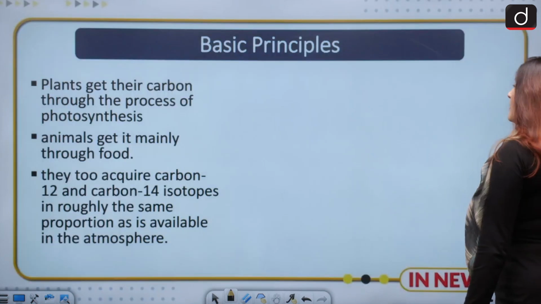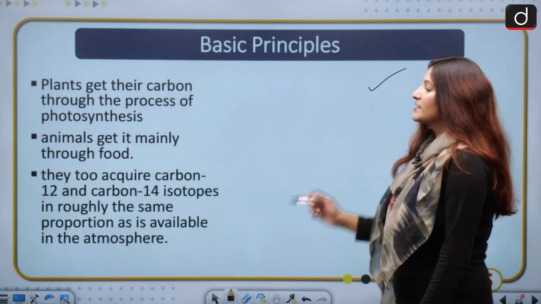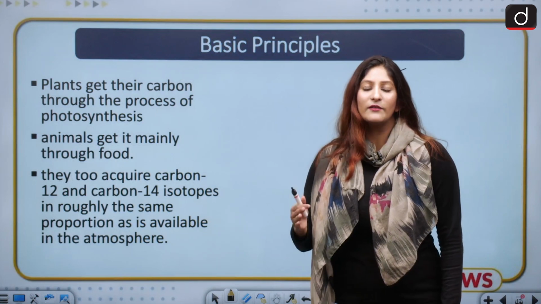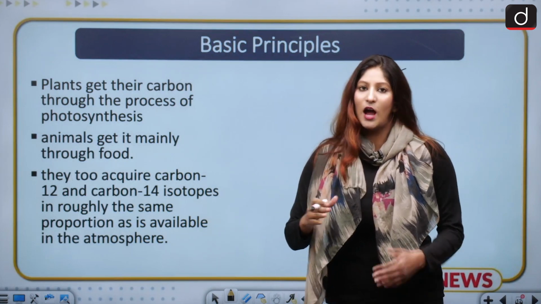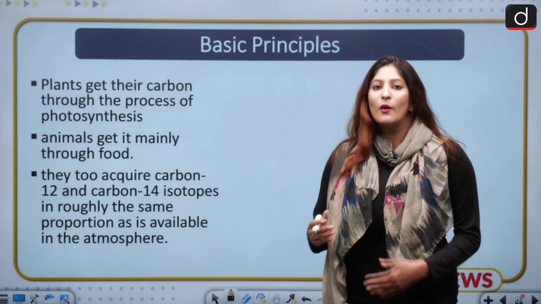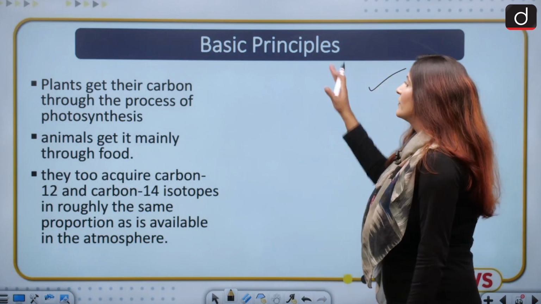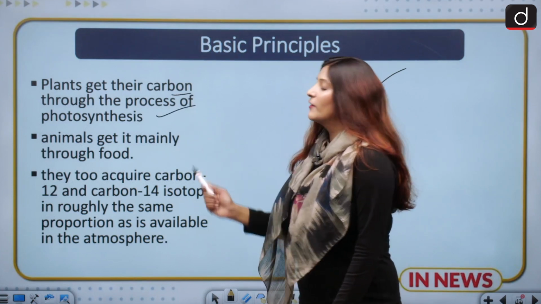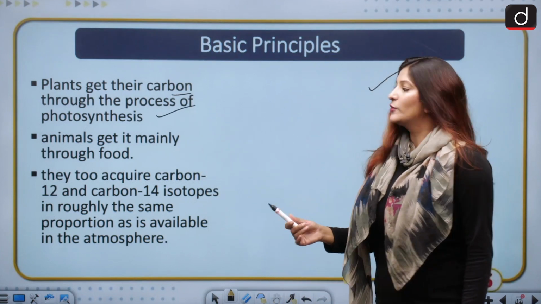Remember these facts. Moving ahead, now the basic principles, as I have already told you, so I might just go through it and you will revise it. How the organisms accumulated it and how it is used is already discussed, so we are just going to revise it. Plants get their carbon through the process of photosynthesis, as we have told.